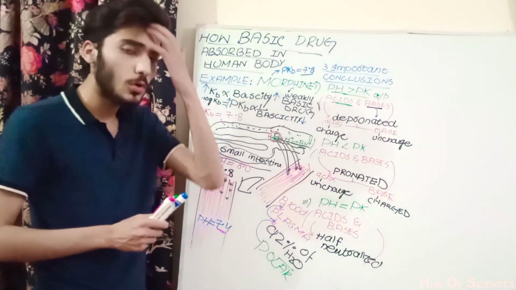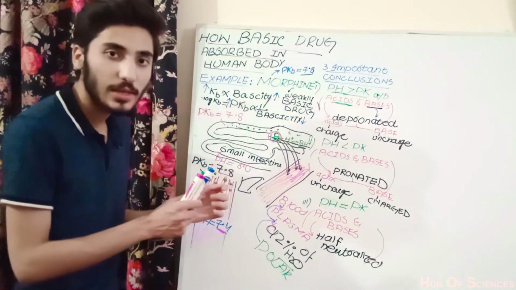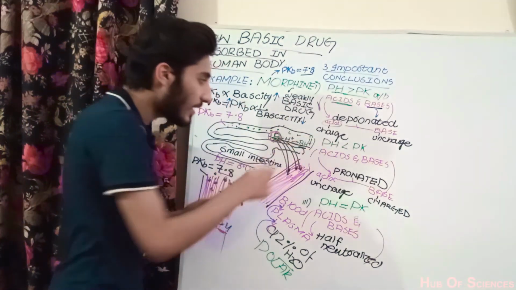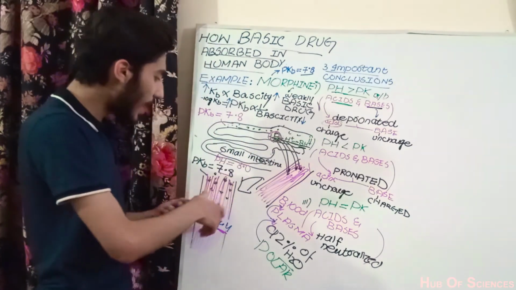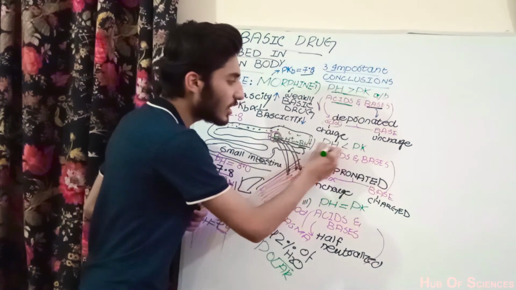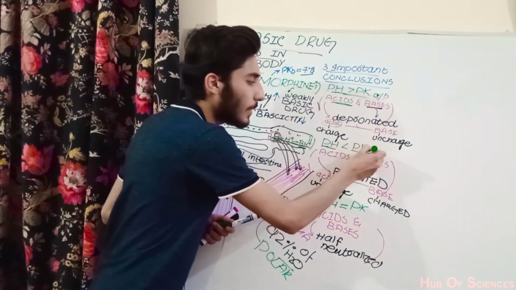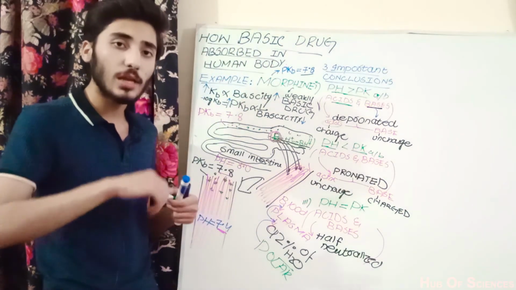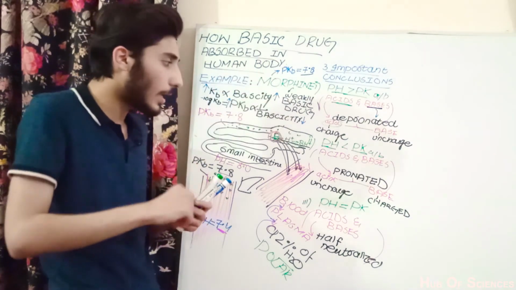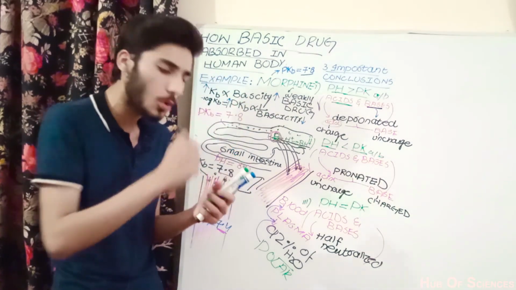So what scenario or what mechanism will apply here? We can see that it is the second mechanism. This suggests that if the pH is lesser than the pKb, and in this case the pH is 7.4, whereas the pK, which is pKa or pKb in case of bases, is 7.8. So pKb is greater than the pH. So what will happen to the weakly basic drug, the morphine?